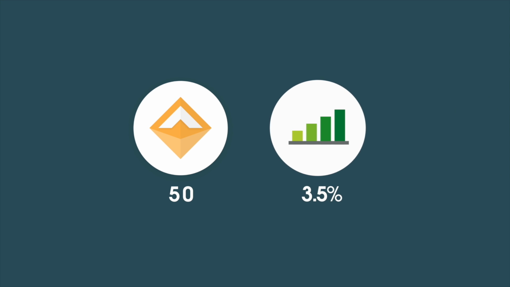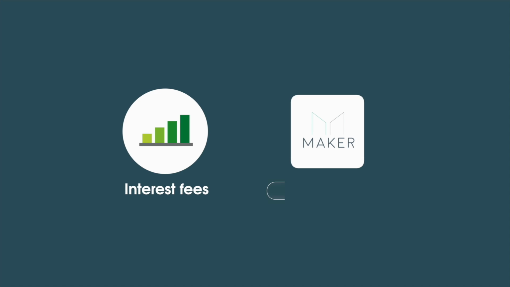If you wanted to get back that Ethereum you sent over, for example, a year later, you would need to send over 50 Dai, plus any interest. This interest is what helps keep Dai stable. The interest APR was 1.5%, but has just been raised recently to 3.5% in a vote with the governance token Maker. These interest fees are exclusively paid in Maker, and when paid, part of the fee is burned, reducing the supply of Maker, yet at the same time helping keep Dai stable.